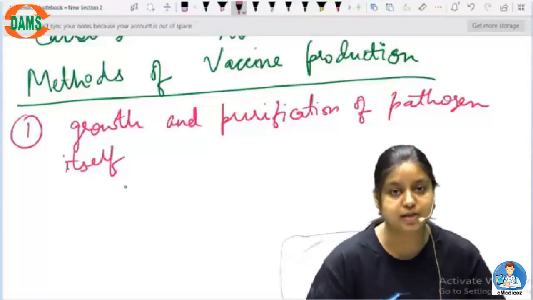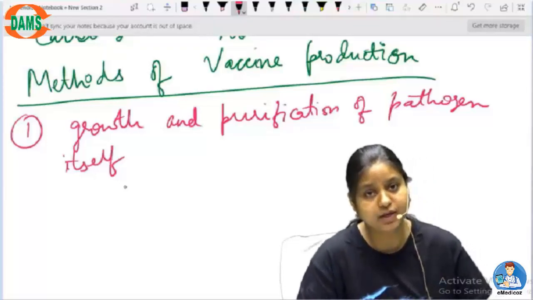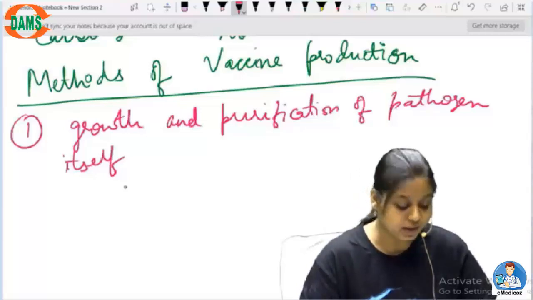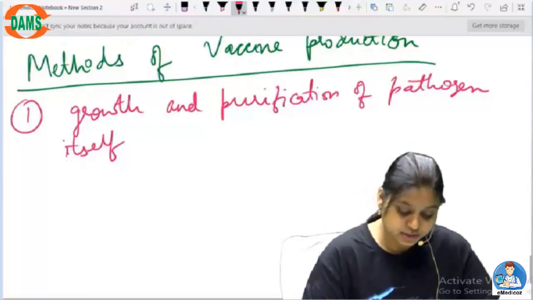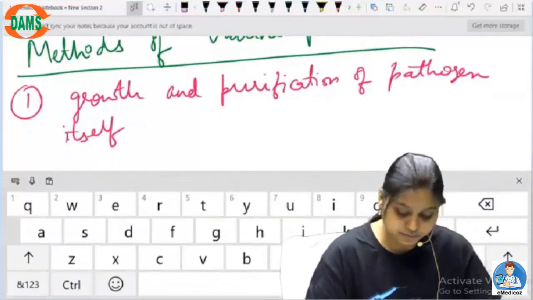Then these are grown to an optimum level, in their active growth phase, and then purified in order to develop into a vaccine. So first is growth and purification of the pathogen itself.